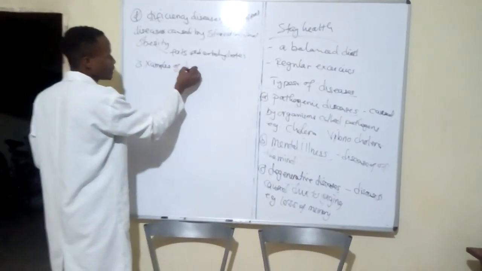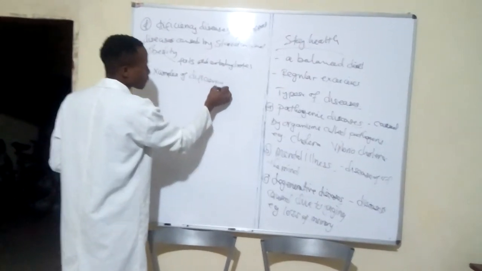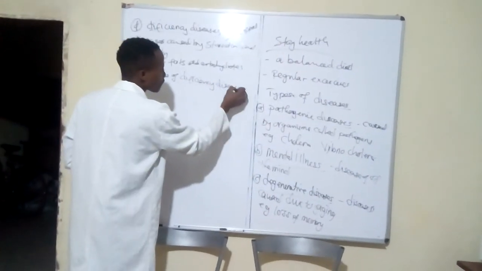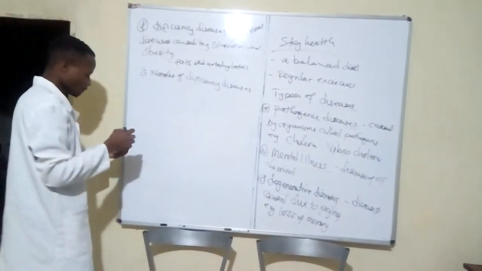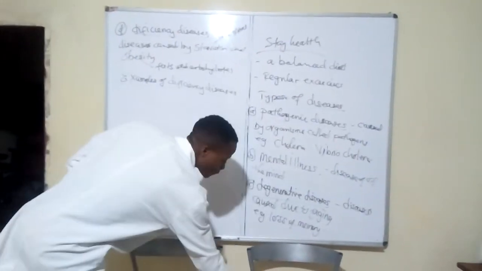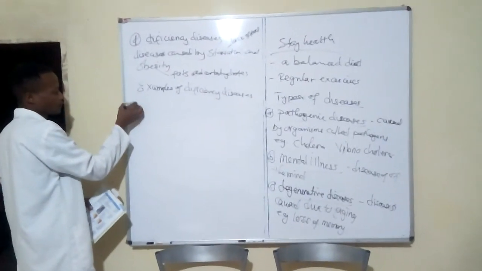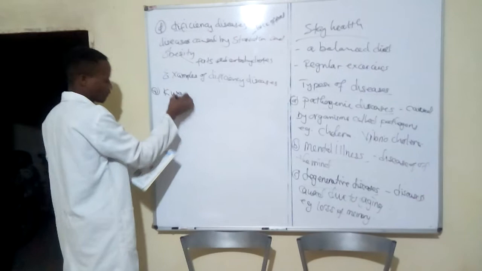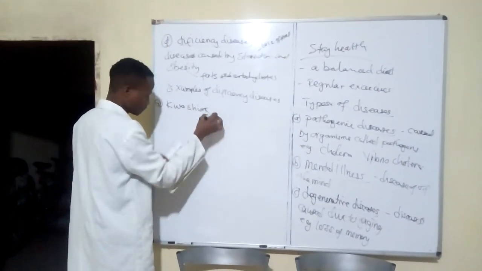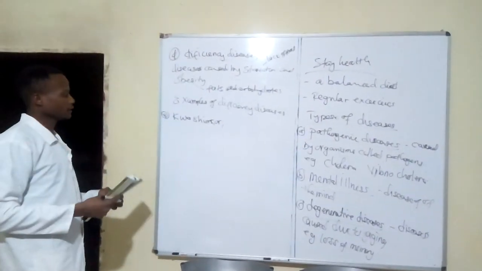Examples of deficiency diseases. One, we have kwashiorkor.